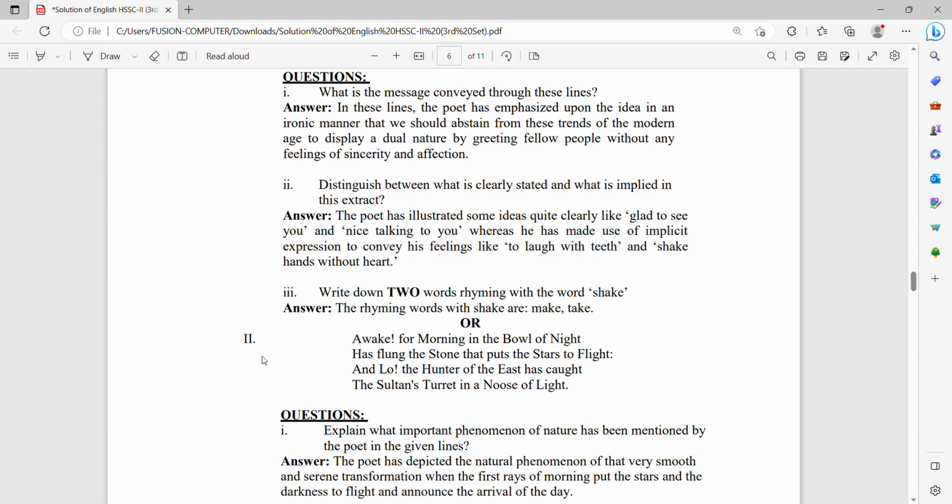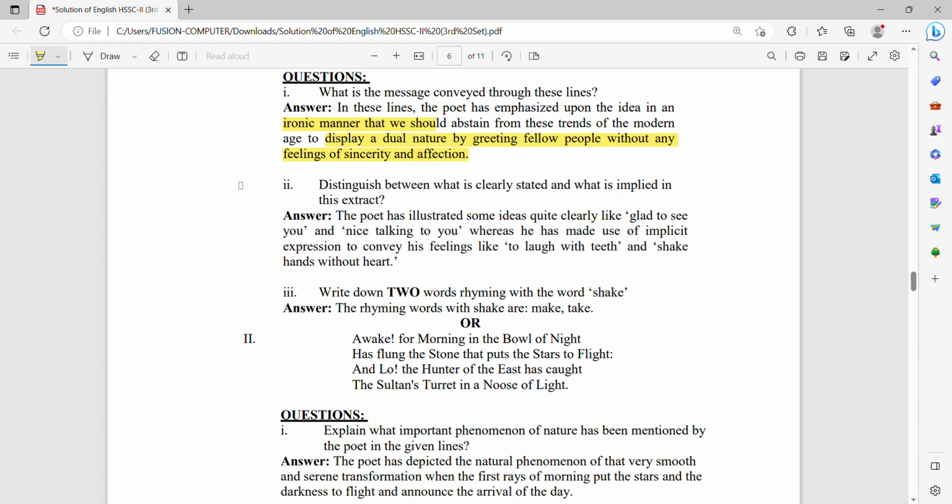In these lines, the poet emphasizes the idea in an ironic manner that we have discussed at the start of the paper, that is irony and the style. What does it mean? It means that the writer wants to show the hypocritical behavior of the people or the society, to show the reality of the society. So this stanza shows the ironic manner that we should have seen from the stand of the modern age, to display a dual nature by greeting fellows without any feeling or sincere affection. So this could be the best answer.